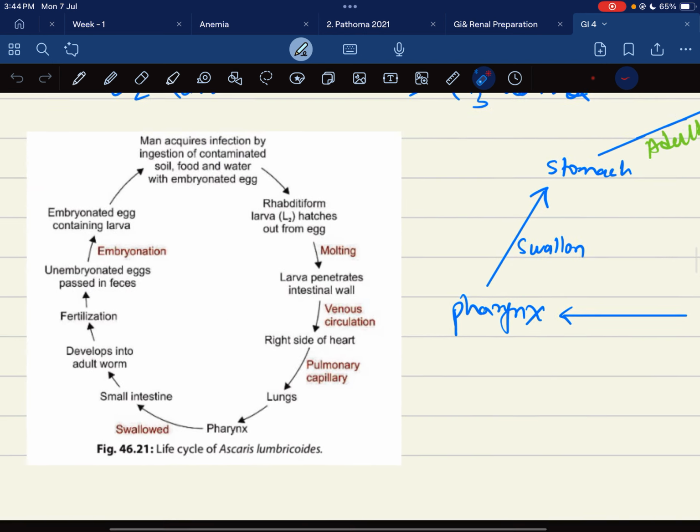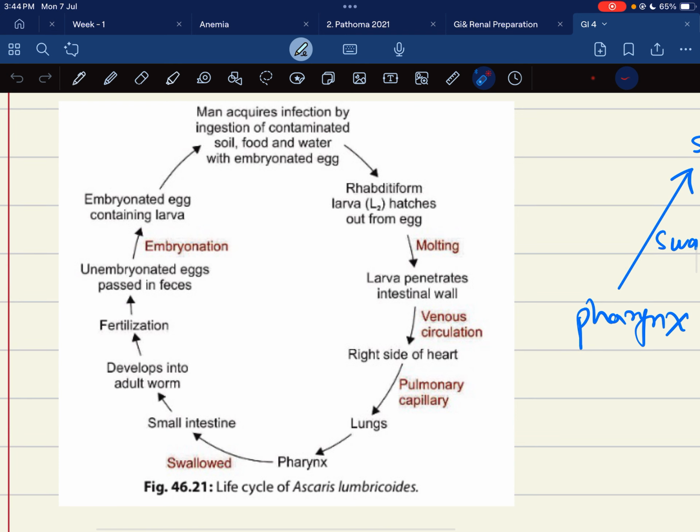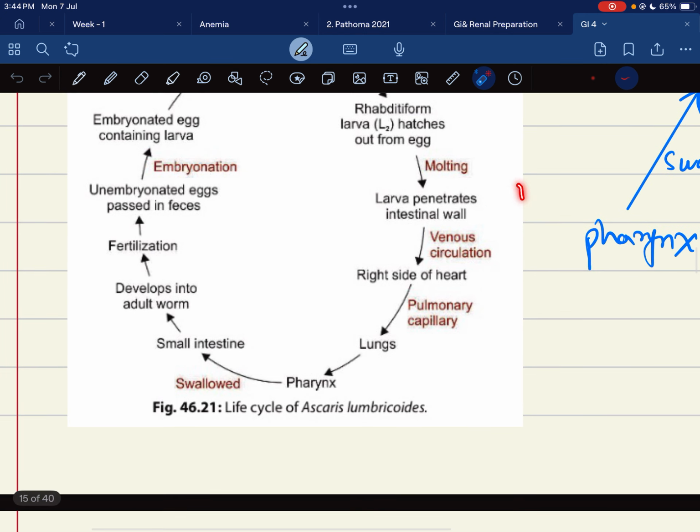And also we look at this image. When men acquire the infection by ingestion of embryonated eggs in contaminated food, soil and water, the egg converts into the rhabditiform larva, which is the L2 larva, and it hatches out from the egg. It starts molting, and after the molting, the larva penetrates the small intestine. Again we are repeating the same cycle.